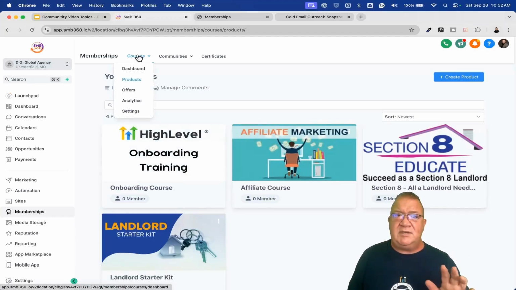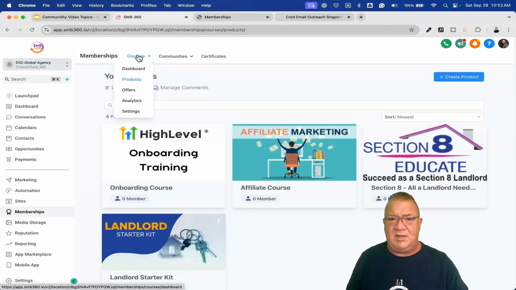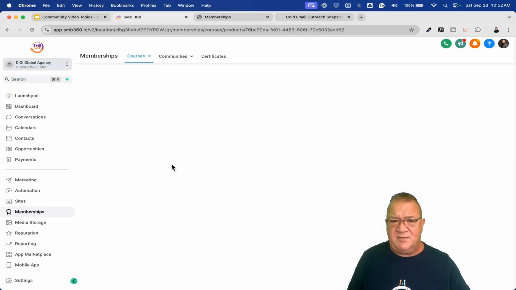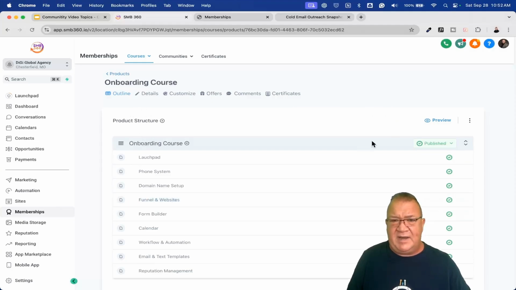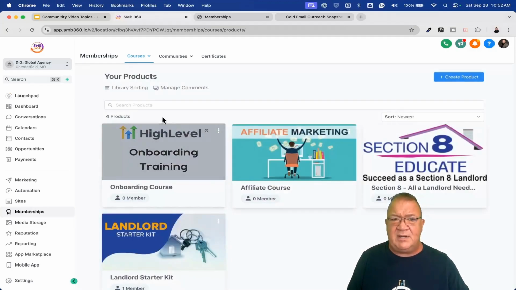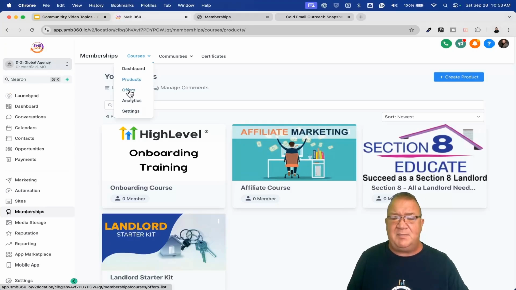But what I want to say is you have to create a product first. And when you create the product, there's areas that you go into. If you look at the onboarding training, we've got an image, we've got launchpad, phone system, domain setup. So all of this is a category, and a lot of these are just lessons in here. So you set the product up first, and then you have to come and set up your offer.